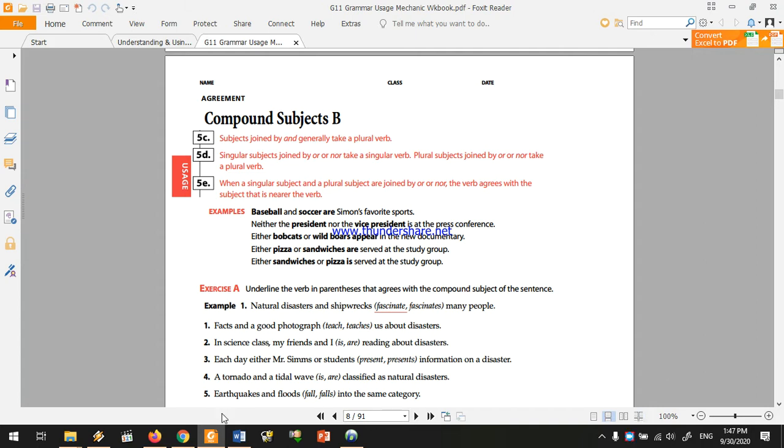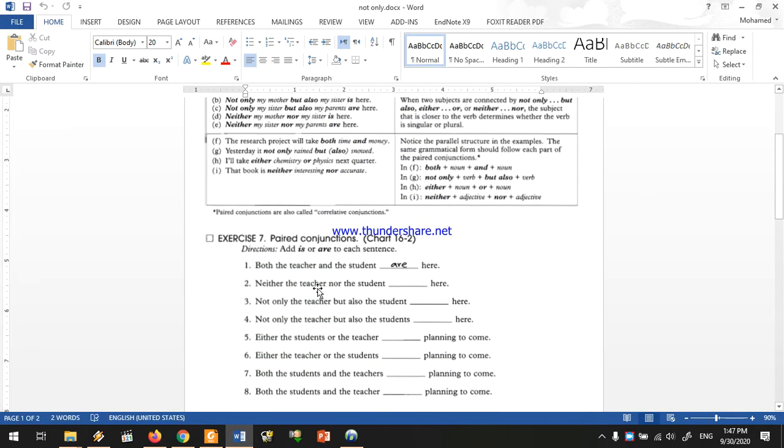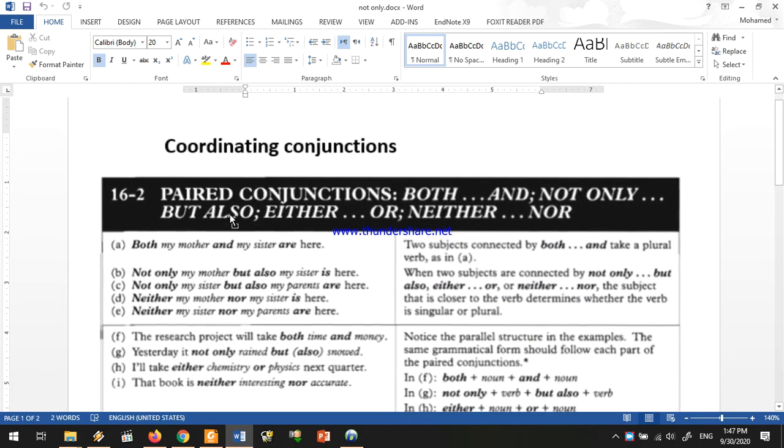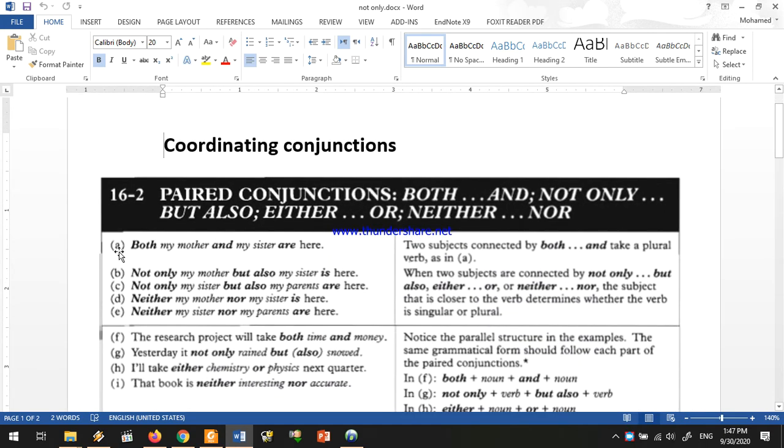Remember that we have talked about three different rules. We have first both. If I say both my mother and my sister are here, the verb after both is always plural.